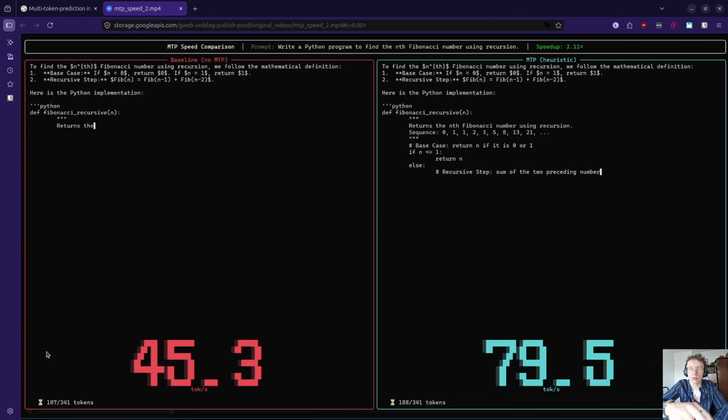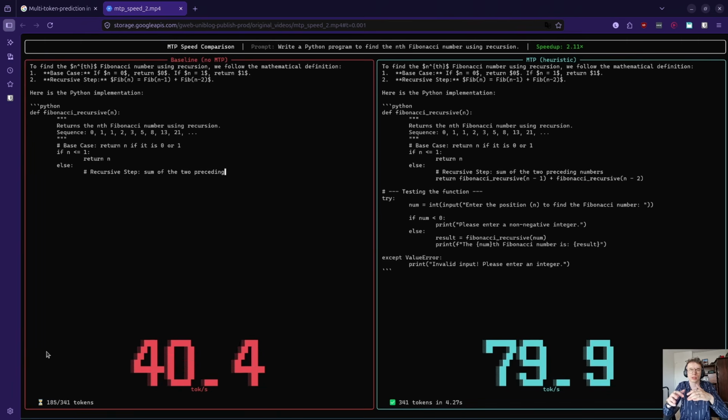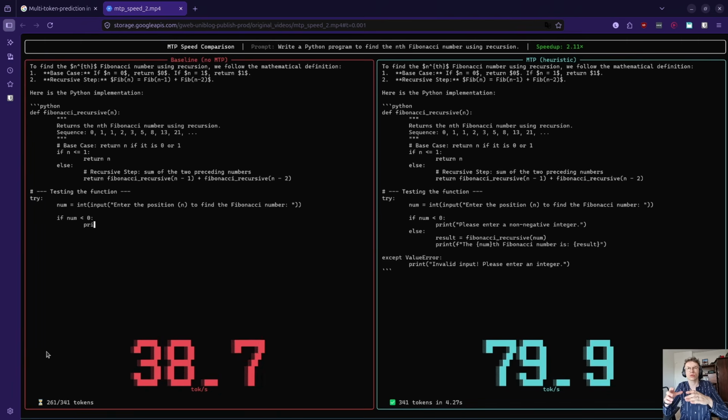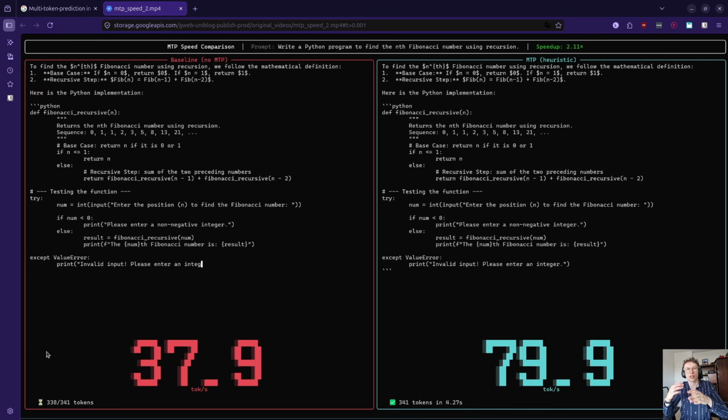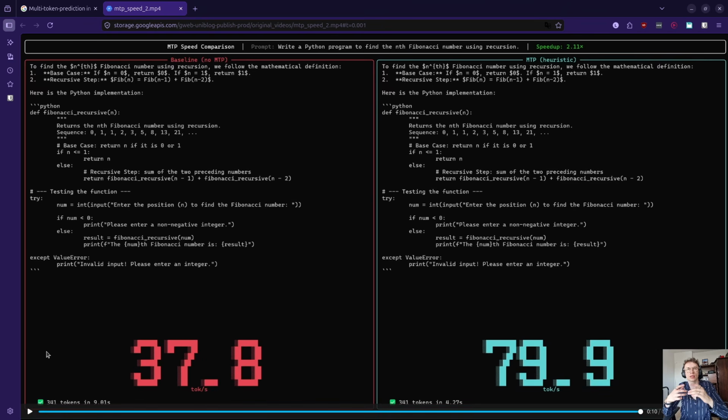So who am I? I am Łukasz. I'm a lead engineer that specializes in inference. And today we'll walk through how to fully understand MTP, how it works, with visualizations and explanations. And then we will actually deploy MTP on vLLM and llama.cpp for Qwen 3.6 27 billion and Gemma 31 billion, and we'll see how much of an increase in speed we can get. Let's dive into the explanation.